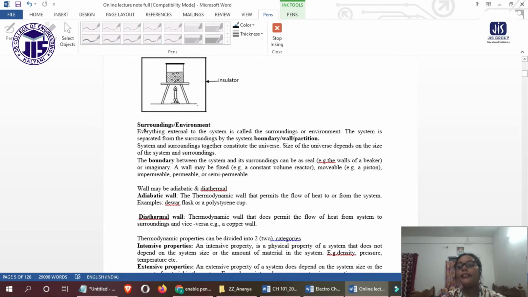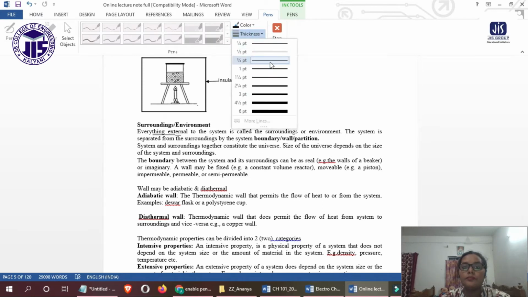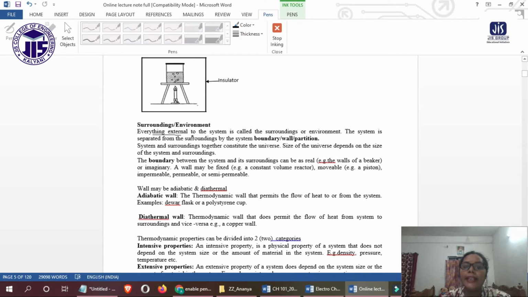I am again repeating that the surroundings, or the environment, is everything external to the system, excluding the system. Whatever we have outside the system is called the surroundings or environment. The system is separated from the surroundings by the system boundary or wall.